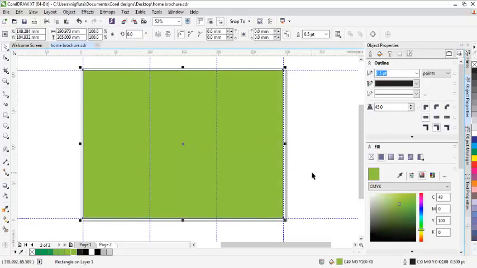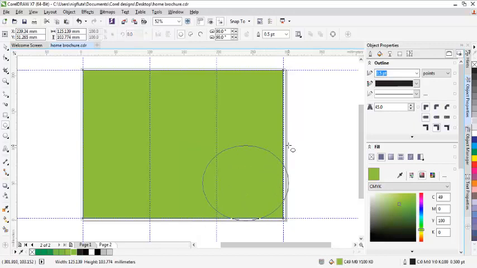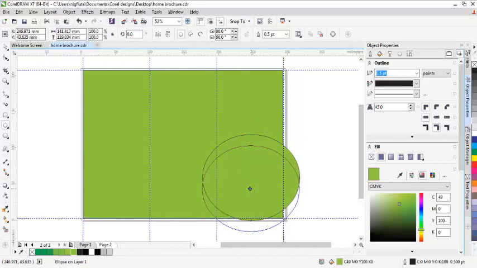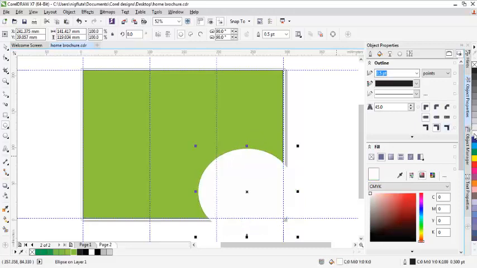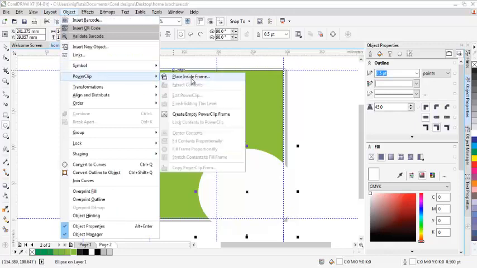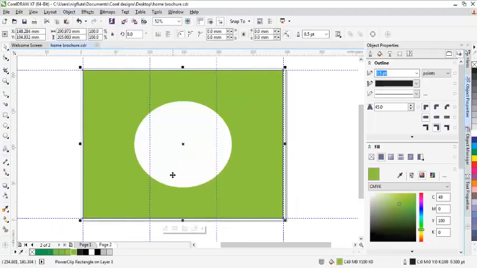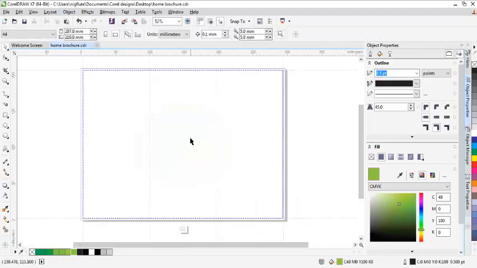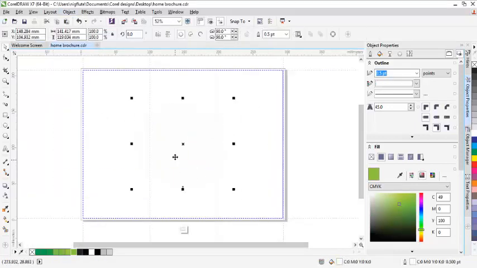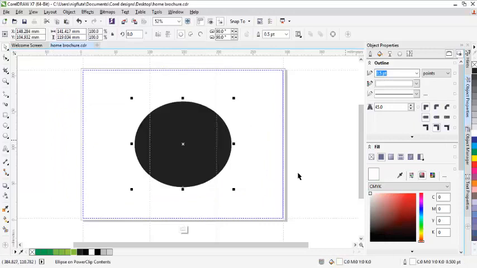Now the next thing I will do is I'm going to pick the ellipse tool, and make it white. Then click on object, power clip, and ensure that it is inside the container. Now click copy. Now let me make it black so that I'll be able to see what I'm doing.